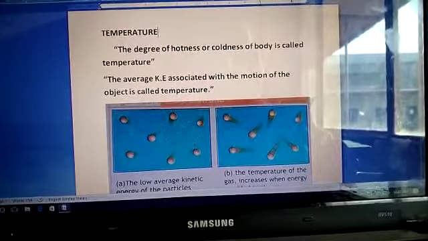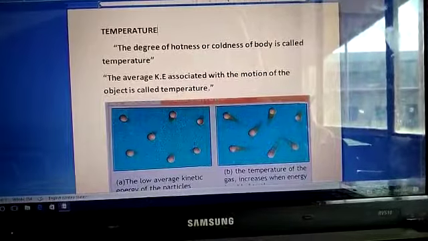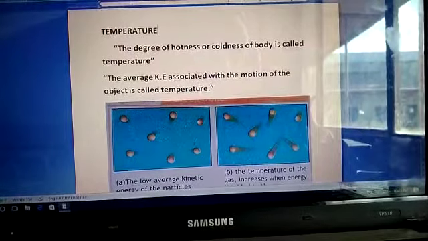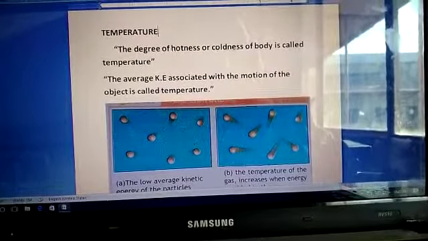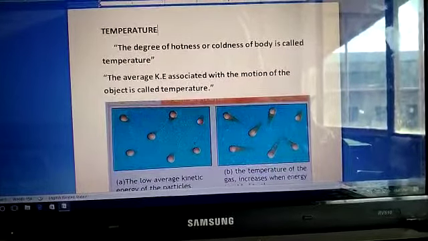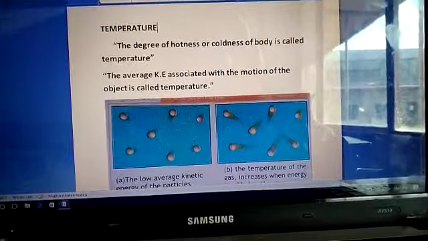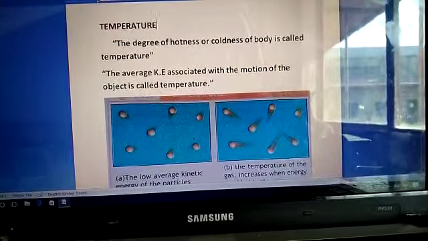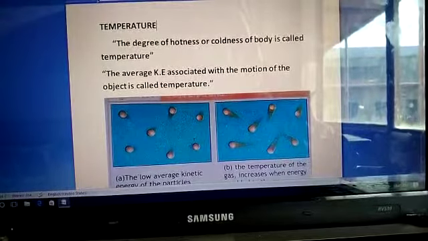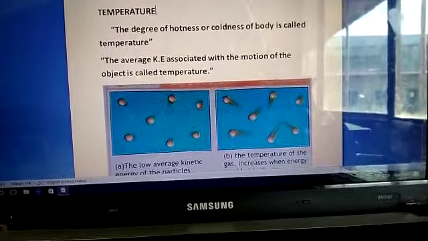Temperature is the degree of hotness or coldness of a body. You studied in your previous classes that the degree of hotness and coldness of a body is called temperature, or the average kinetic energy associated with the motion of the objects or molecules. That average kinetic energy you call the temperature.